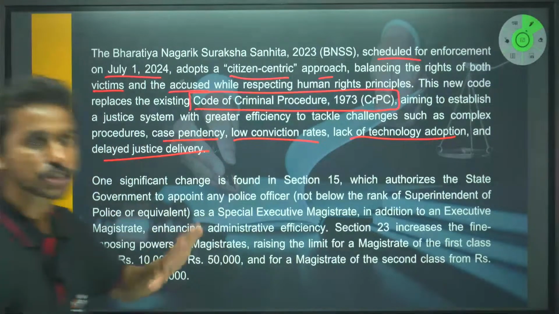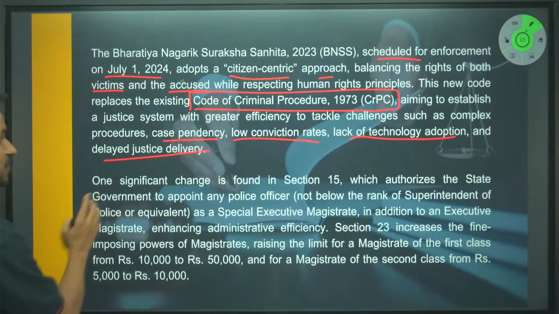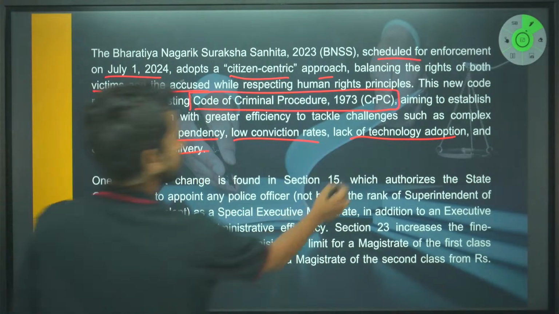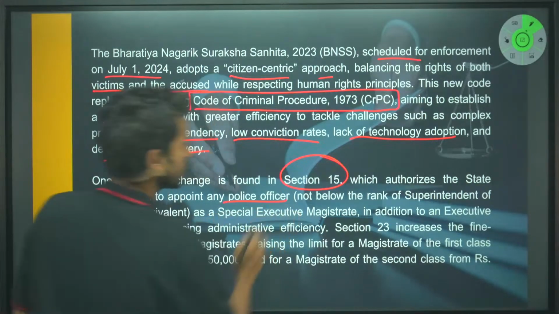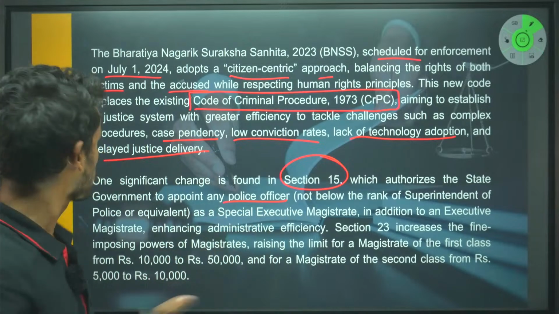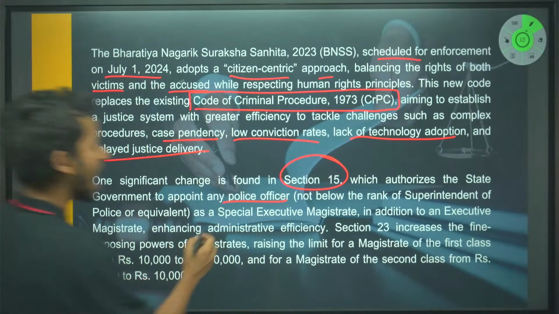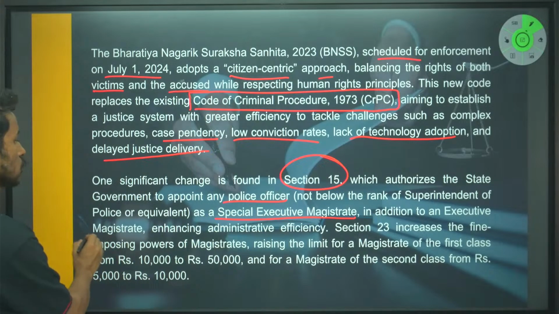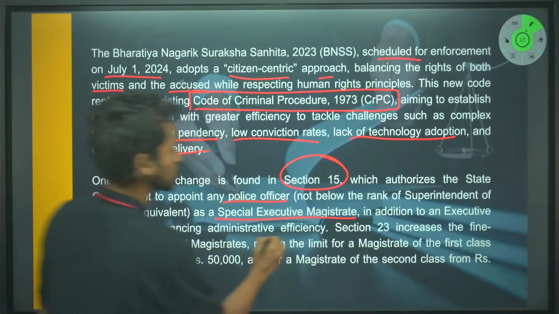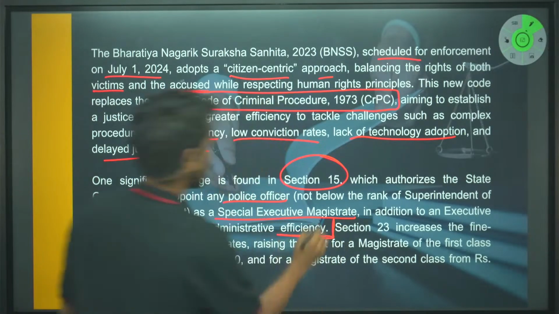So we're talking about changes from here, right? One significant change is found in section 15, right? Which authorizes the state government to appoint any police officer, not below the rank of superintendent of police or equivalent, as special executive magistrate in addition to an executive magistrate, enhancing administrative efficiency, right?